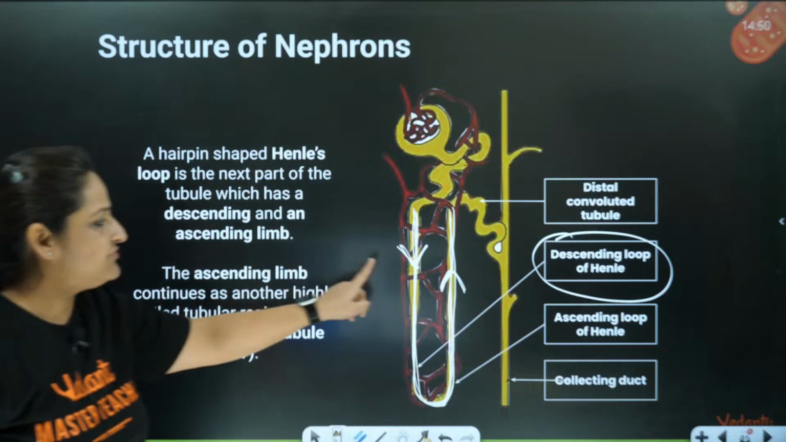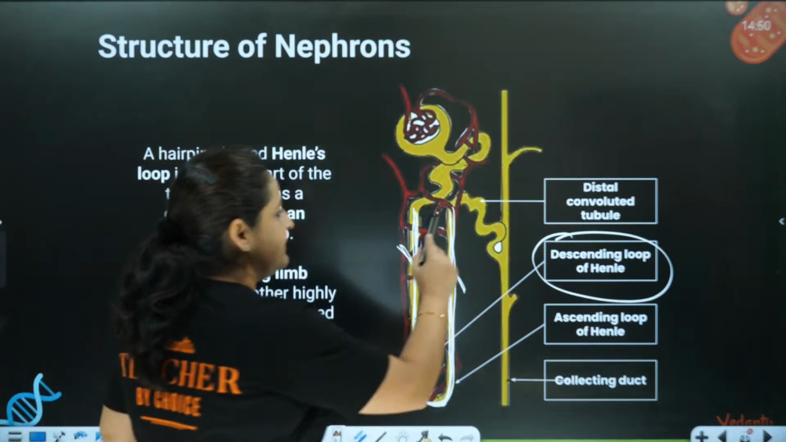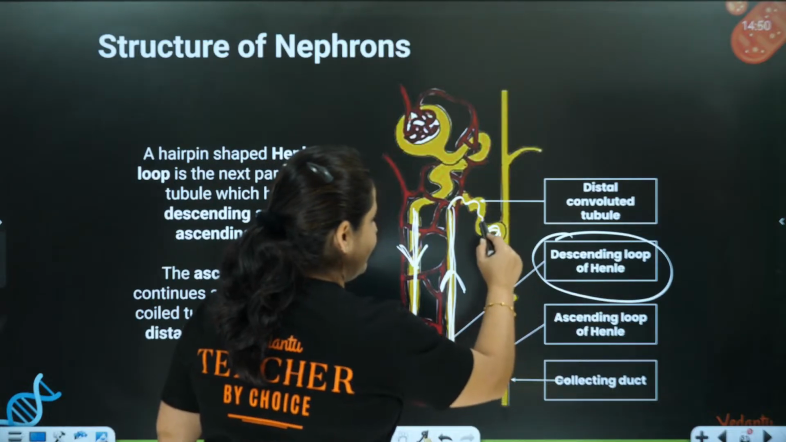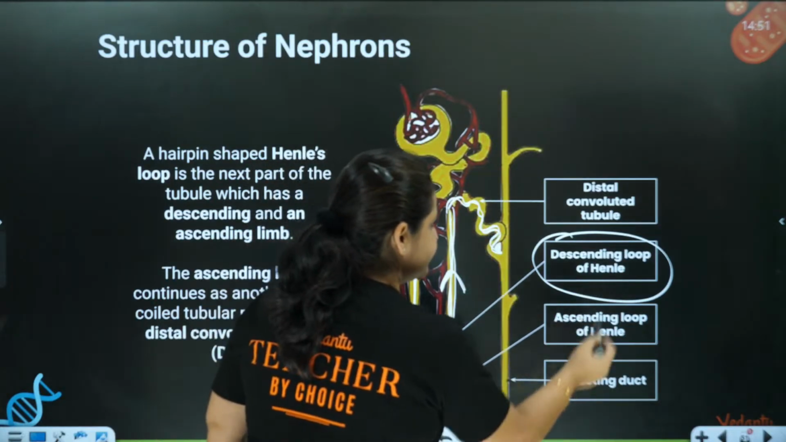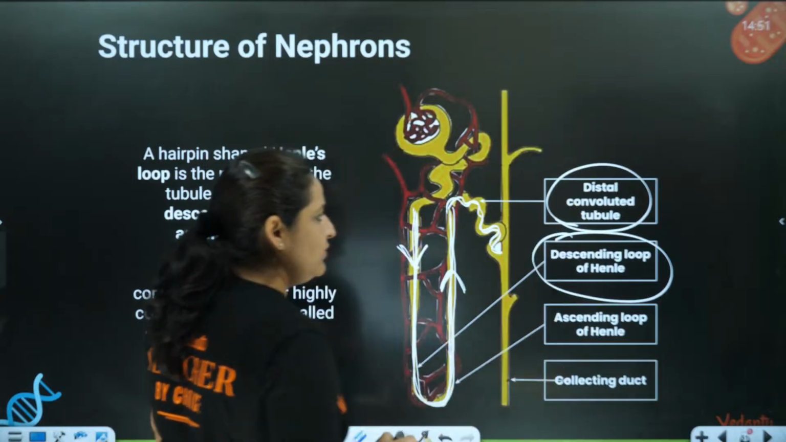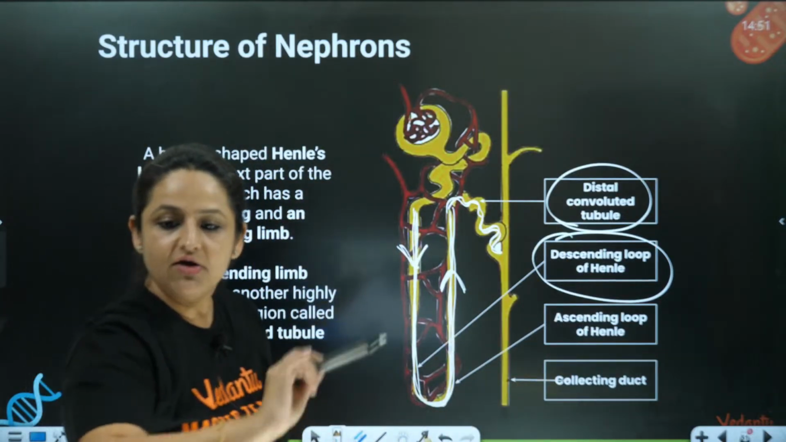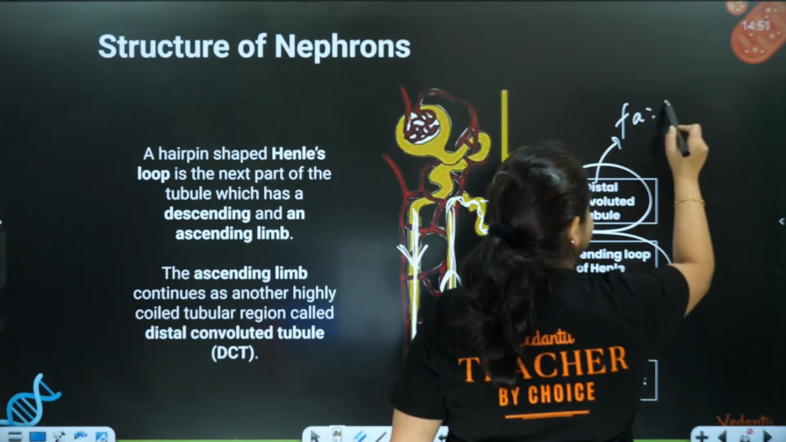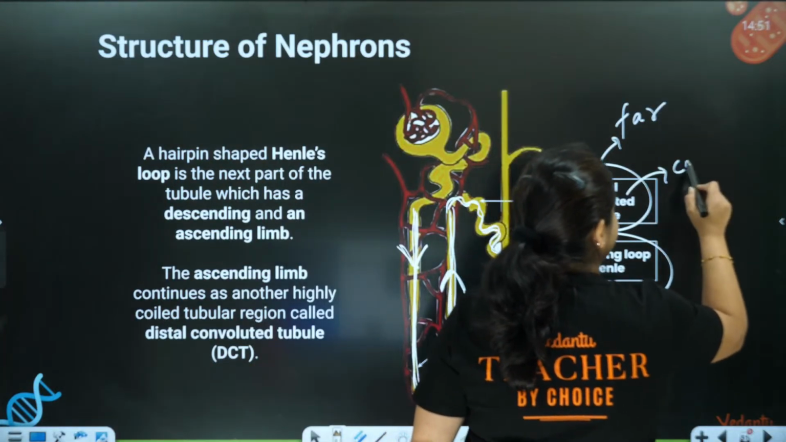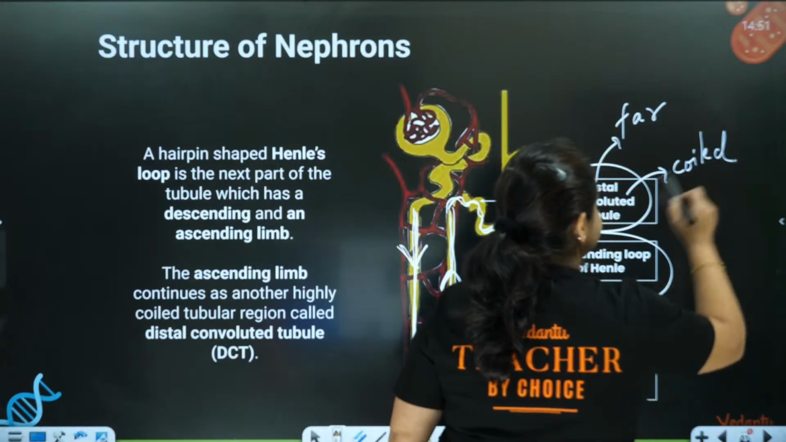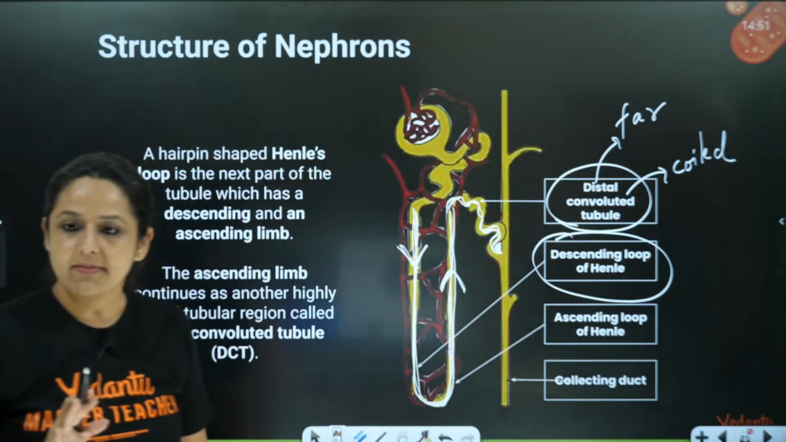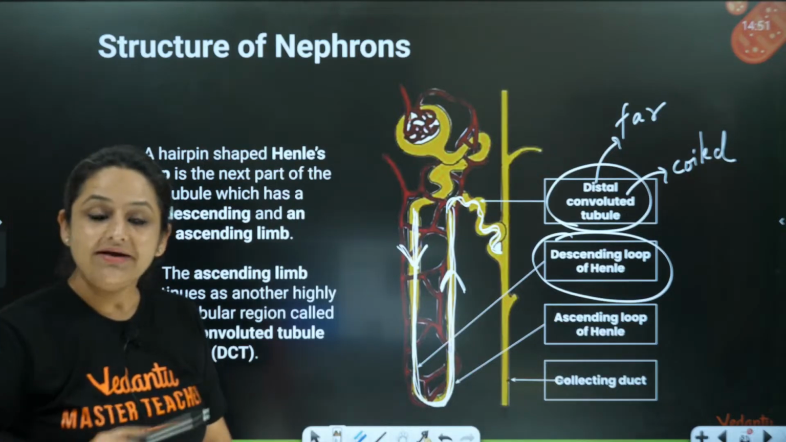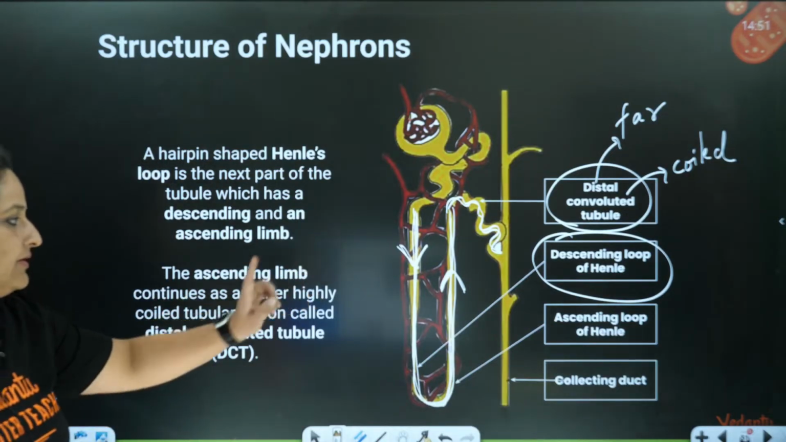Correct? And after the loop of Henle, there is another coiled part present over here. This is called the distal convoluted tubule. Distal means far. Far from where? Far from the Bowman's capsule. Convoluted means again coiled. So this is called the distal convoluted tubule. Clear, bache? I hope this part is clear. Now, where does the distal convoluted tubule open?